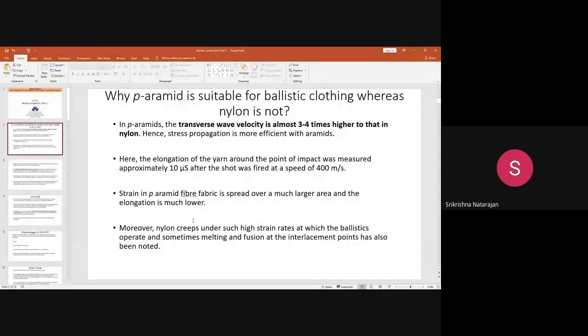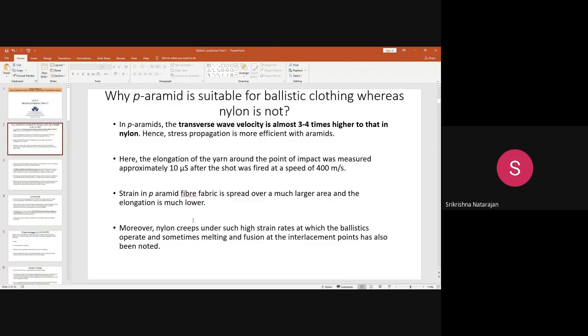Why? Because in aramid fibers, especially the para-aramids, the wave velocity propagation is much higher when compared with nylon. So what is this wave velocity propagation? That is when the projectile strikes the specimen, that is the particular yarn, it creates some waves.